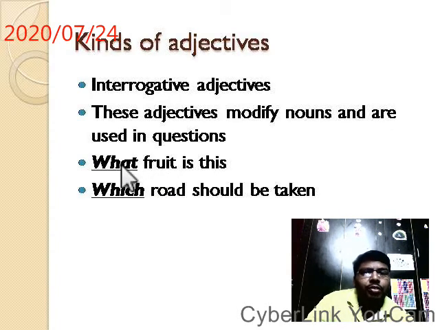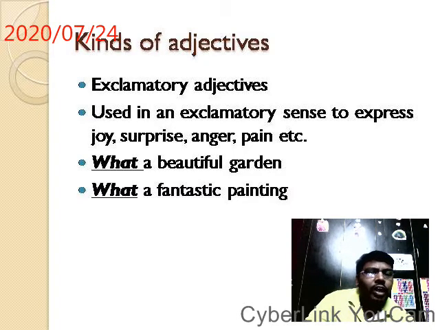Hence it becomes an adjective. Here, which is directly modifying or qualifying the word road. Hence it becomes an adjective. Try to understand the concept of adjectives.